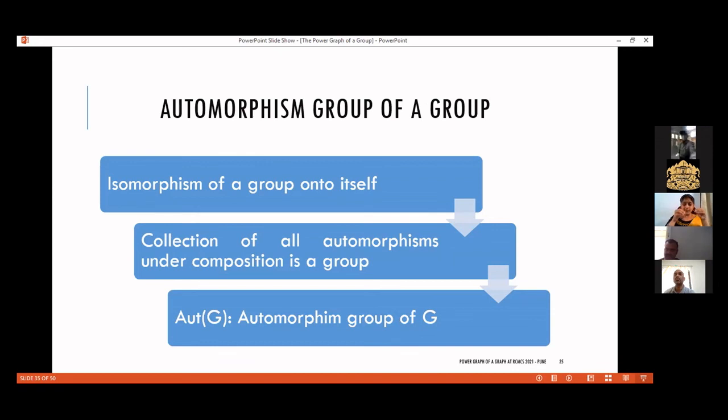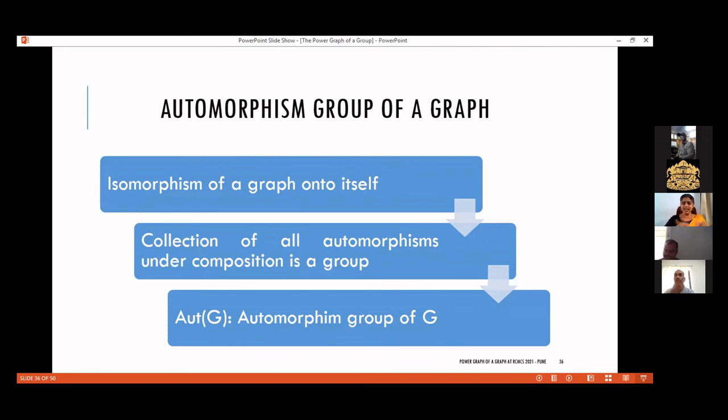An automorphism is an isomorphism of a group onto itself, and the collection of all automorphisms under composition, treated as functions under composition, is a group, called the automorphism group of G. This concept all of you will be knowing. Related to that, we have the automorphism group of a graph.